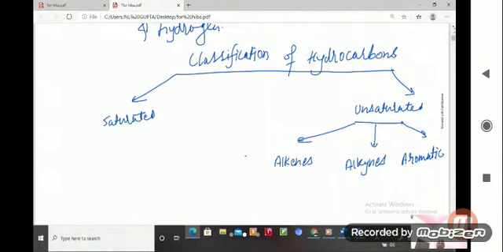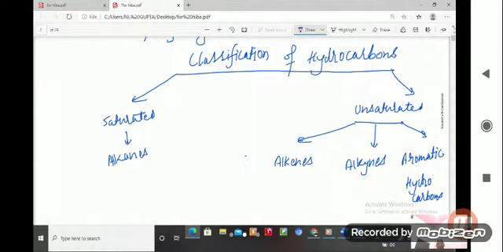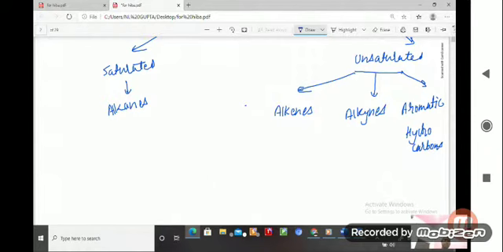Saturated hydrocarbons are alkanes. They have general formulas: for alkanes it is CnH2n+2, for alkenes CnH2n, and for alkynes CnH2n-2. Aromatic hydrocarbons do not have a single formula; for different compounds there are different formulas.